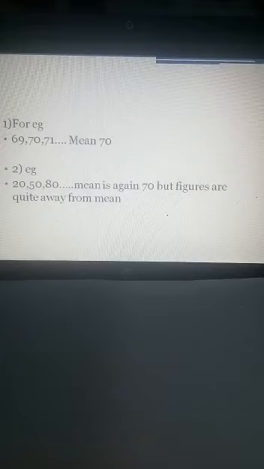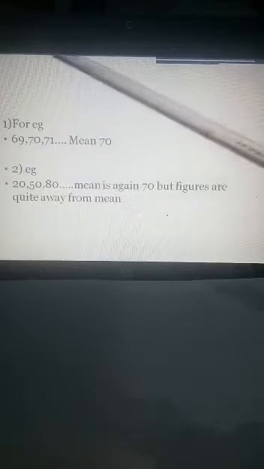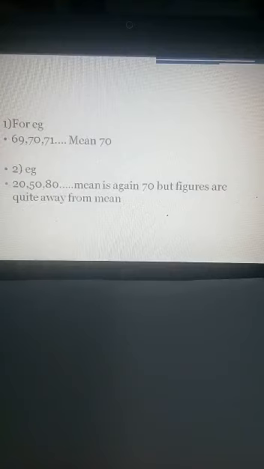If we consider these are just the marks obtained by different students, in the first example a number of students are getting marks near 69, 68, 67 and 71, 72 or 73. So the main values or marks lie around the mean value or the central value. But in the second example, although the mean is 70, the marks obtained by the different students are quite far away from the mean. Like if one is getting 20, another is getting 80.